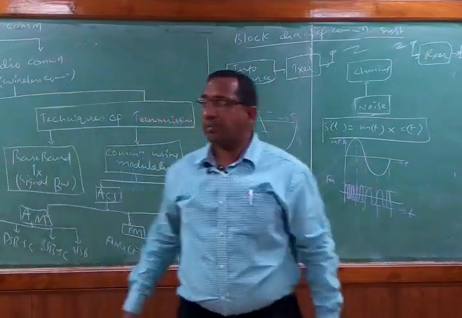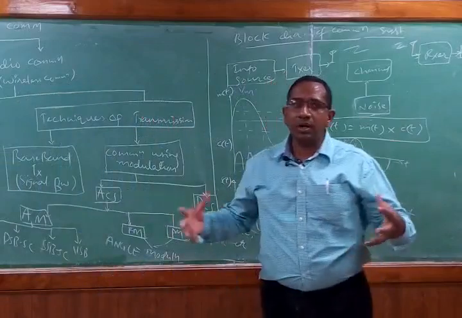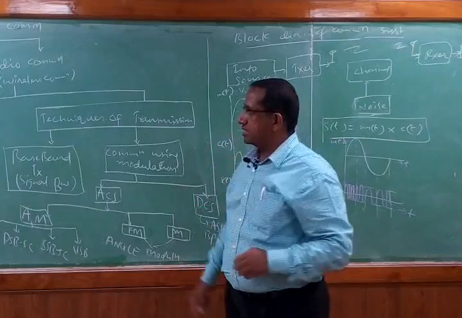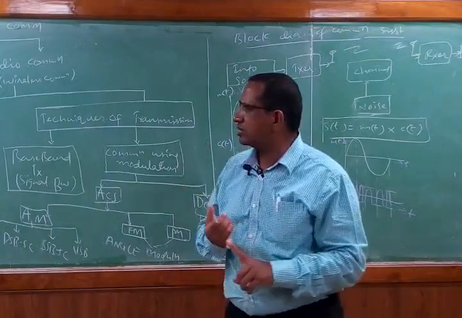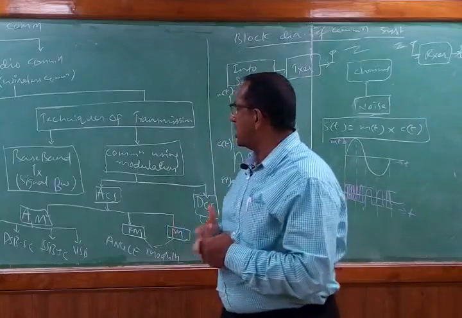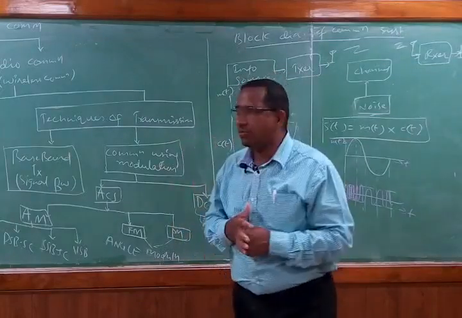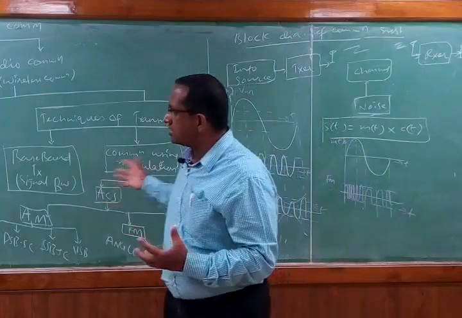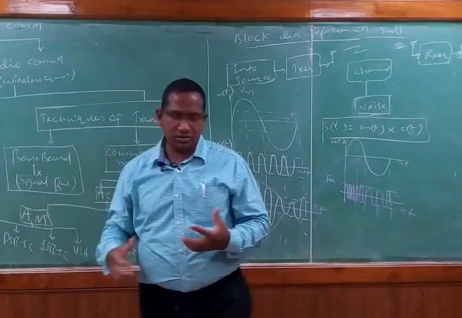Now in practical applications, we are going to combine various modes of radio communications. Based on the application, maybe simplex, the signal nature is analog, and the technique of transmission is going to use a modulation technique. That means in practical applications, we are going to use all these three classifications to get into an application.